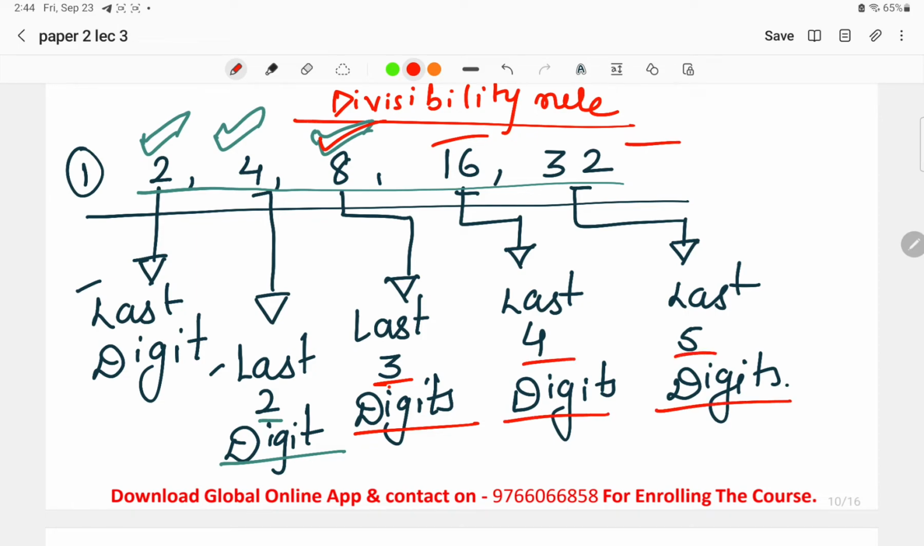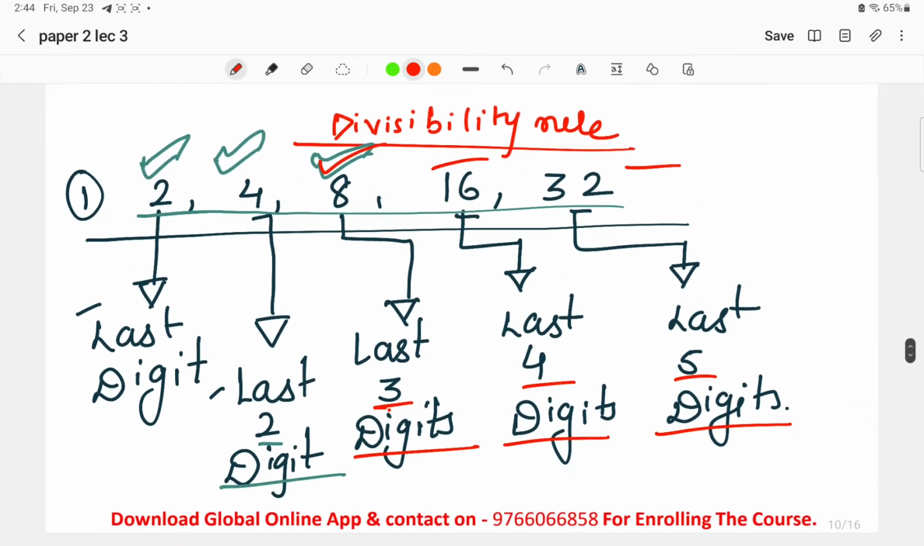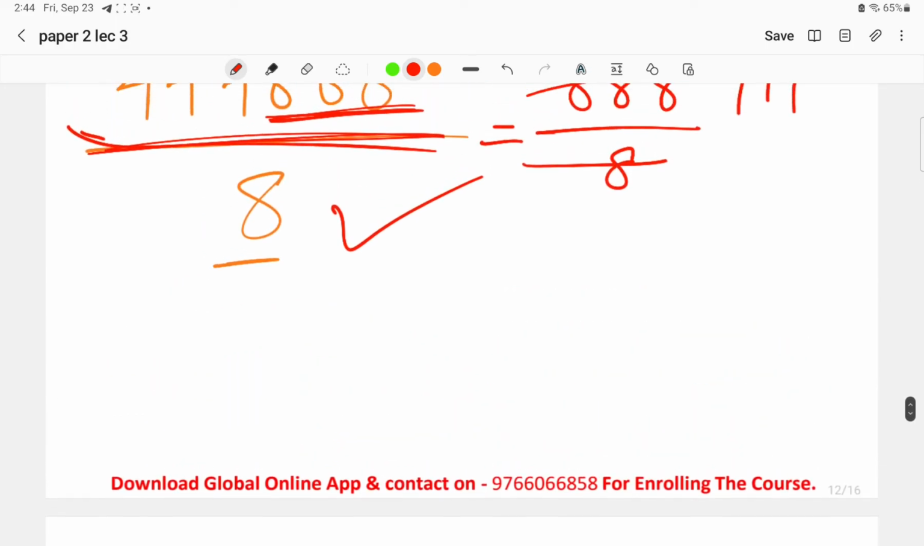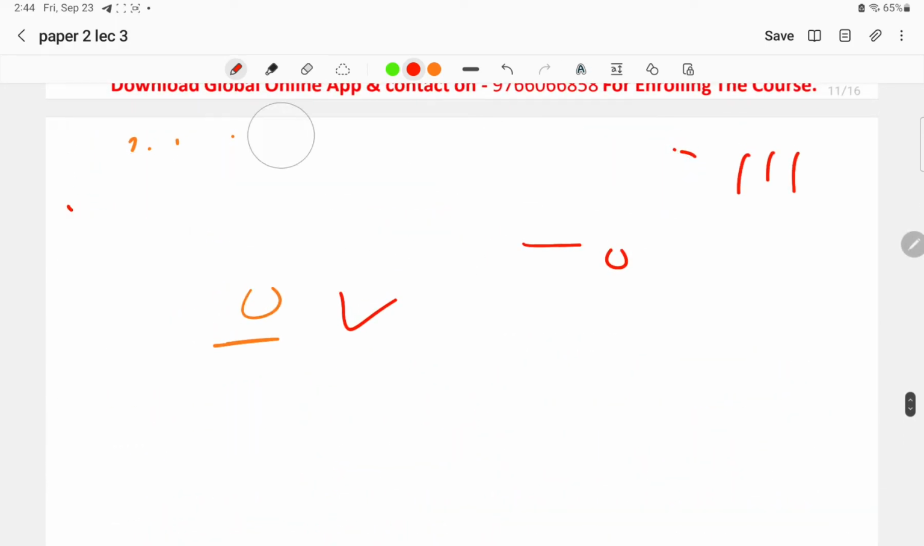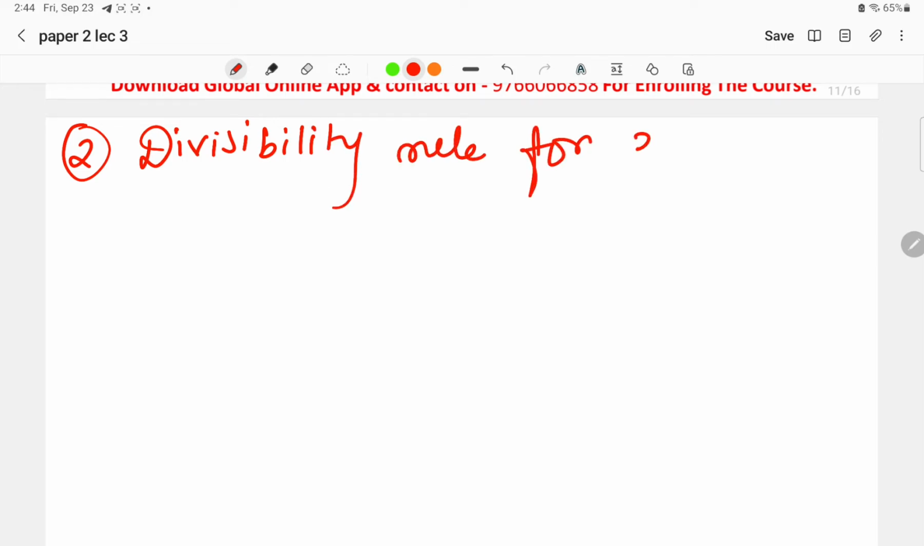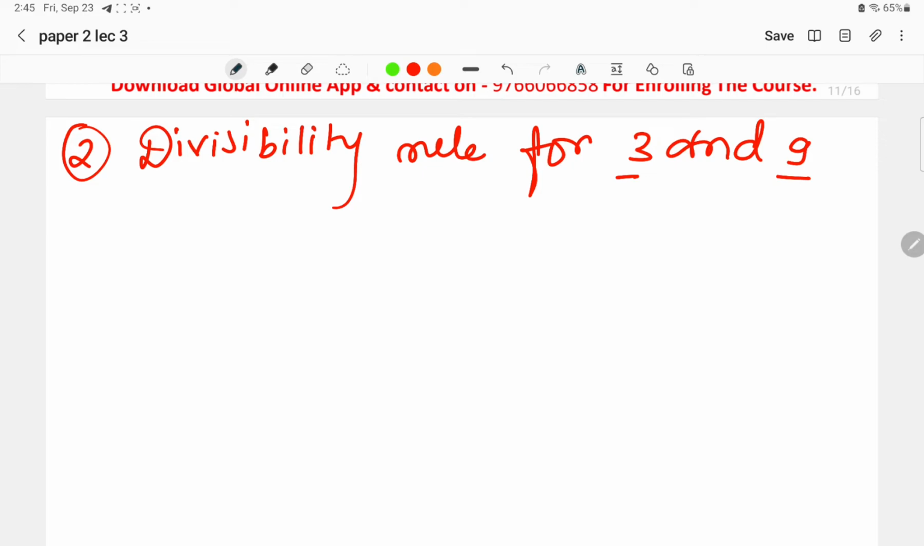Okay. Now moving on to the divisibility rule for 3 and 9. This was one divisibility rule. I have taken combined 2, 4, 8, 16 and 32. Now the second thing that we'll discuss over here will be the divisibility rule for 3 and 9. This is also something that we will discuss combined. Okay, now understand this.